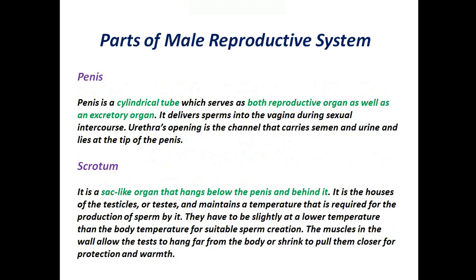Next is scrotum. It is a sac-like organ that hangs below the penis and behind it. It houses the testicles, or testis, and maintains a temperature that is required for the production of sperm by it. They have to be slightly at a lower temperature than the body temperature for suitable sperm creation. The muscles in the wall allow the testis to hang far from the body, or shrink to pull them closer for protection and warmth.